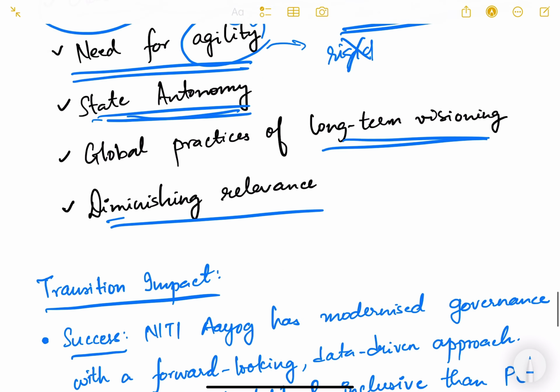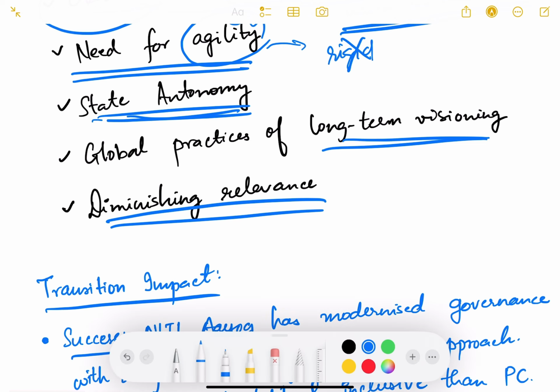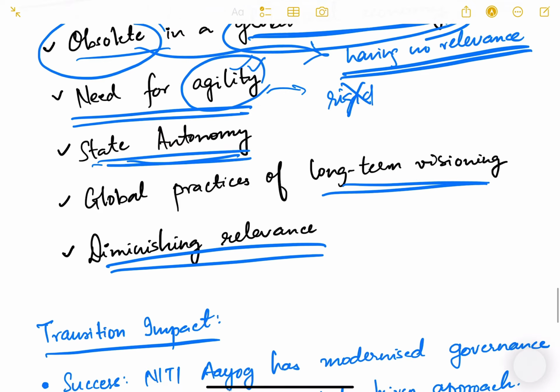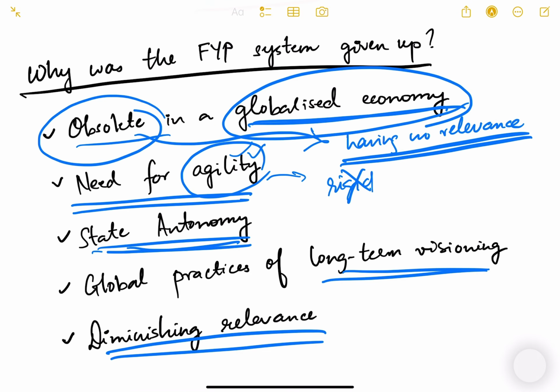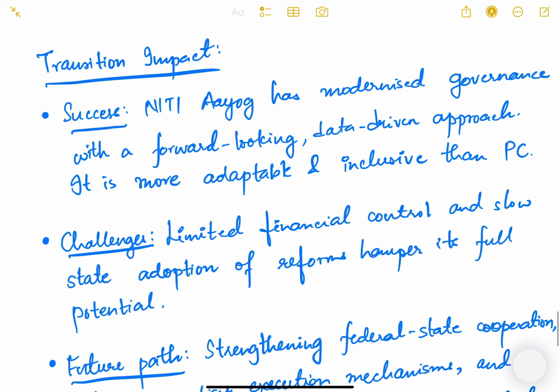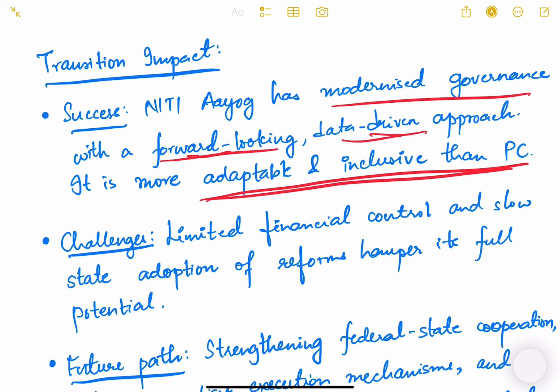And then diminishing relevance. The Planning Commission's relevance was diminishing day by day because now we have already entered into a kind of mixed economy where private players are also important. So state-led development has no relevance as of now. So these are some of the points why the 5-year plan system was given up. What is the impact of this transition? Success. Let us first look at that: NITI Aayog has modernized the governance with a forward-looking, data-driven approach. It is more adaptable and inclusive than the Planning Commission. Inclusive because now it also takes feedback from the state government.